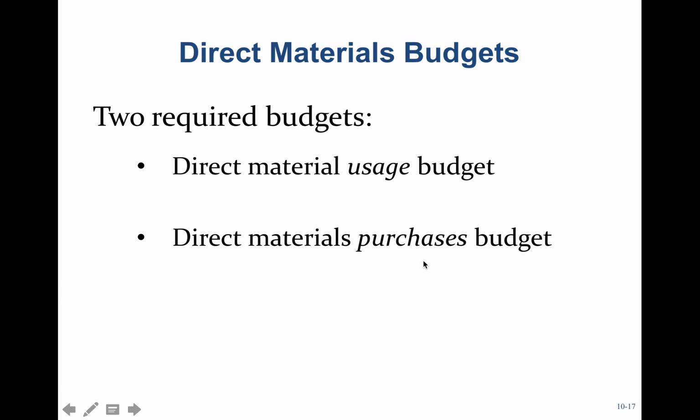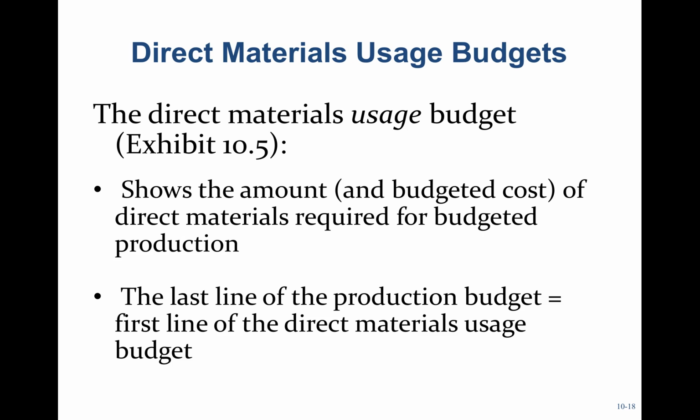Two required budgets for materials: the usage budget, that's shown in your textbook, so we're not going to cover that, and the purchases budget, which I will cover. The usage budget is Exhibit 10.5 in your text. You might want to take a look at that because I think you have a pretty substantial master budget where you probably will have to do a material usage budget. So this shows basically the budgeted units and unit cost of materials used during the period.